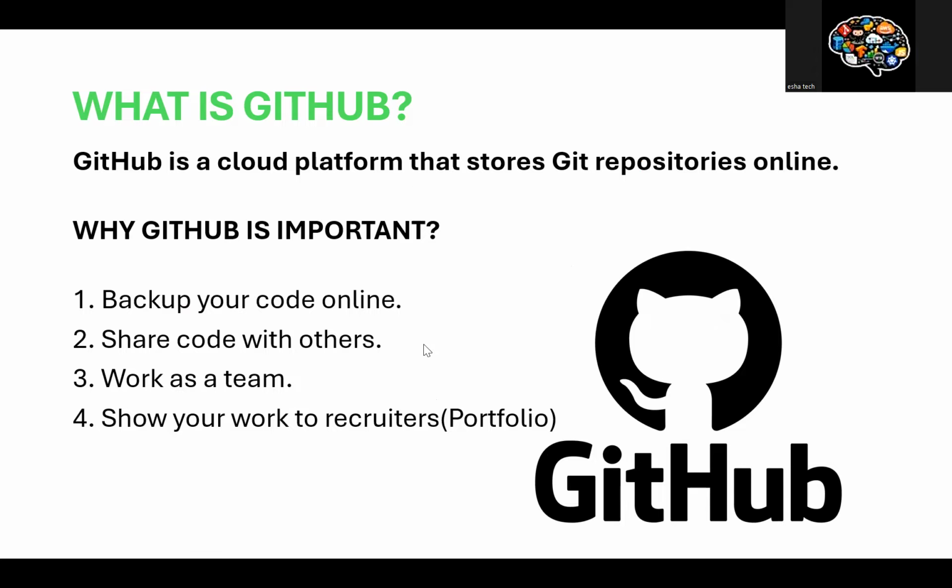Internet is not required for Git and internet is required for GitHub, right? So why do we use Git? Git is used for tracking, to track the changes to the files. GitHub is useful for storing and sharing code, right? So these are all the differences between Git and GitHub.